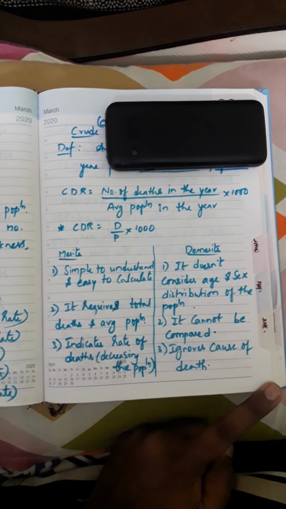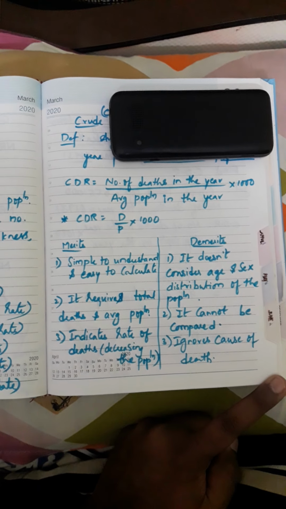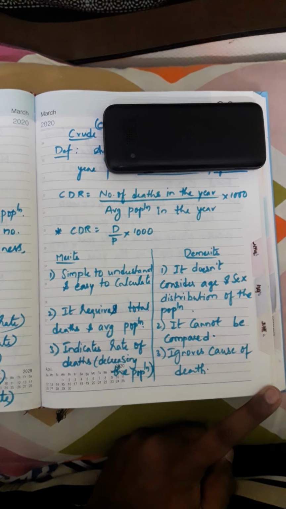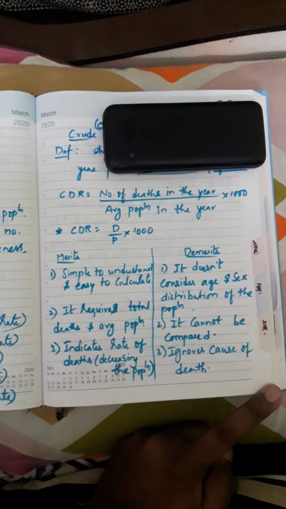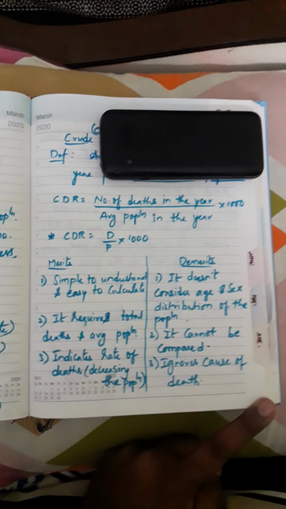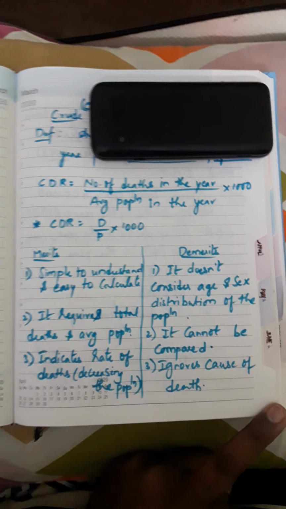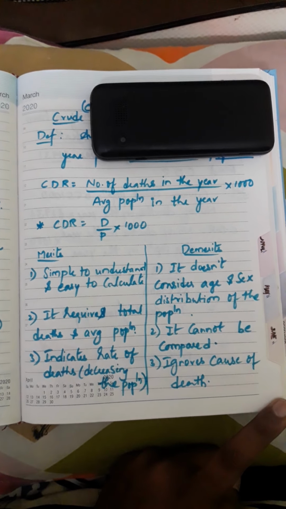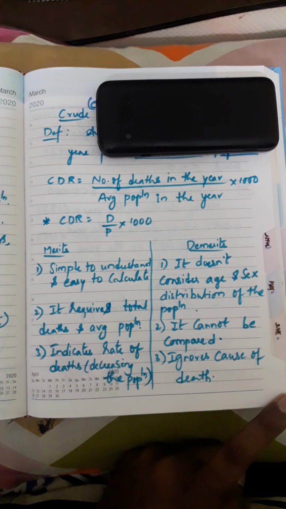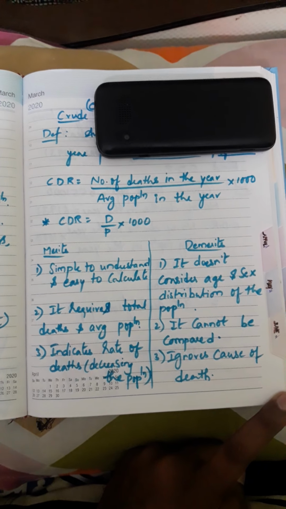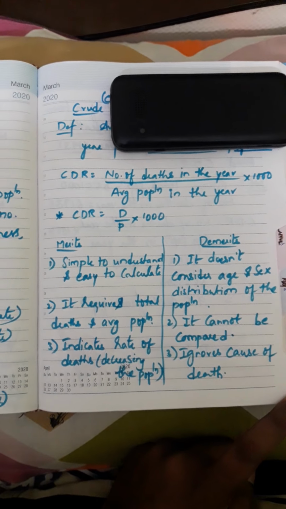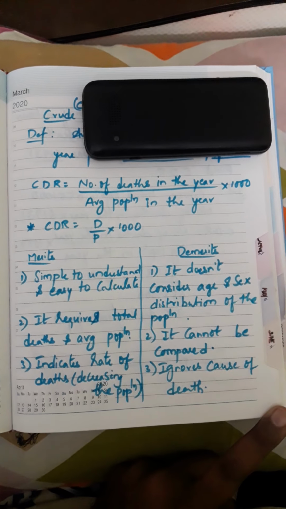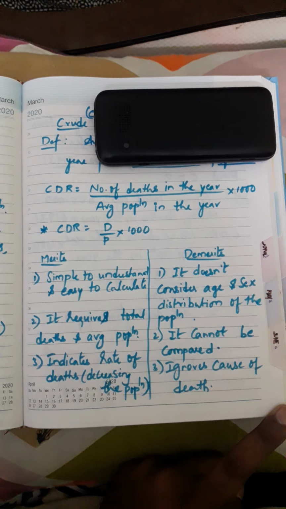So generally in those age groups only the deaths will be more, like below 5 years and then above 60 or 70 years. There the death rate will be higher than the normal age deaths, isn't it? From say 10 years to 45 to 50 years, that death rate will be a little lesser than among these two ages, right?